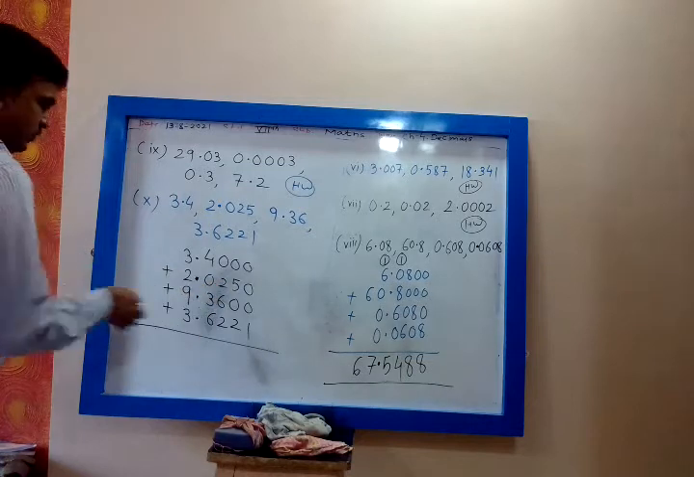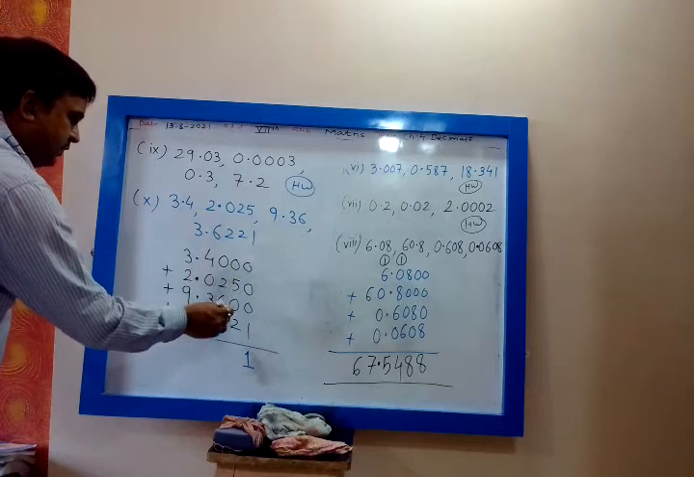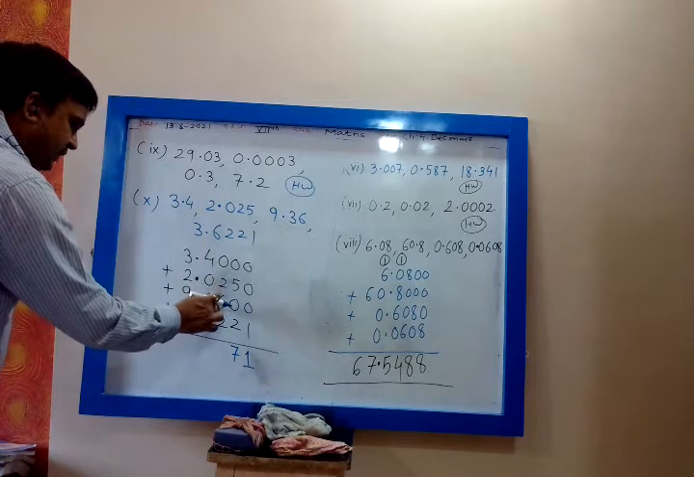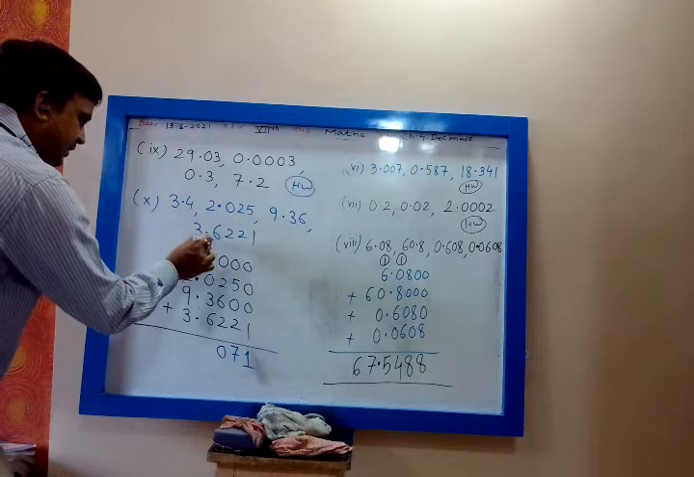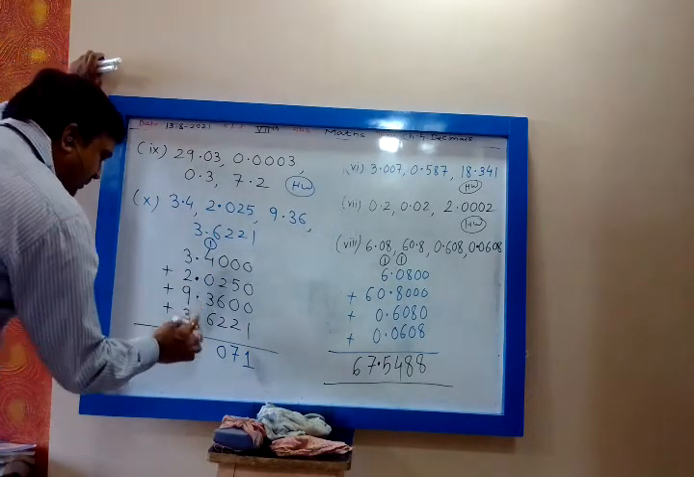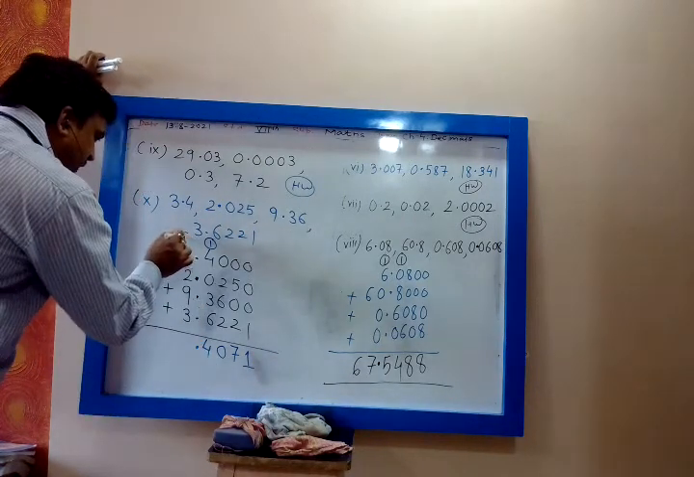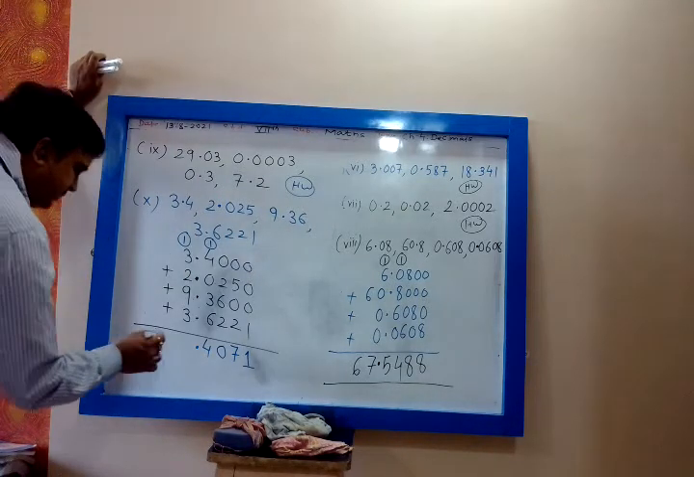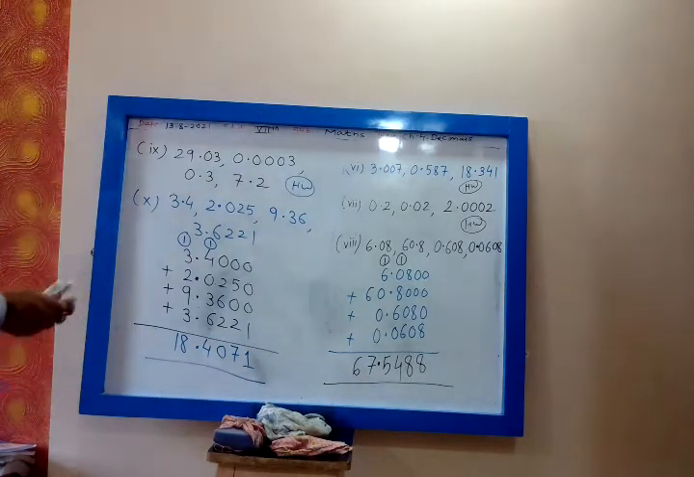0 plus 0 plus 0 plus 1 will give you 1. Then 0 plus 5 plus 0 plus 2, 5 plus 2, 7. Then 2 plus 6, 8. 8 plus 2, 10. 1 is carried, my dear. Then 4 plus 1, 5. 5 plus 3, 8. 8 plus 6, 14. Then 1 is carried forward. 1 plus 3, 4. 4 plus 2, 6. 6 plus 9, 15. 15 plus 3, 18. 18.4071 is the answer.